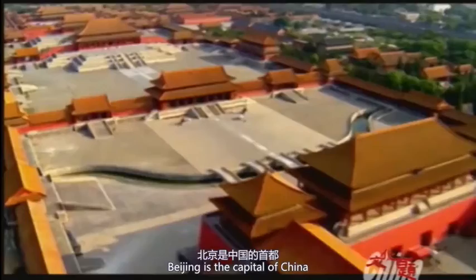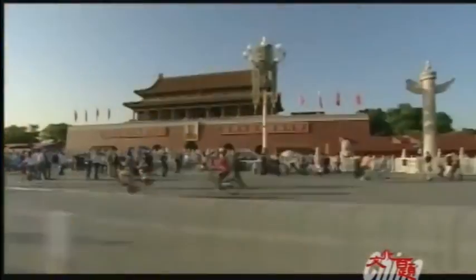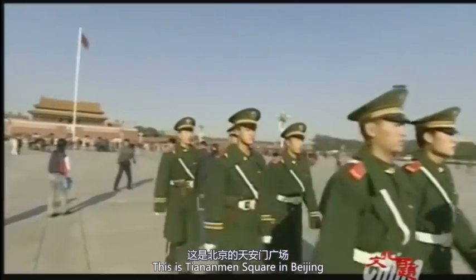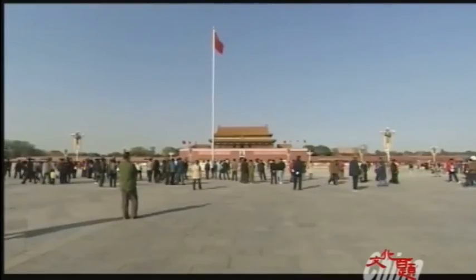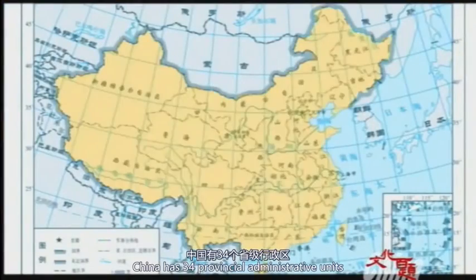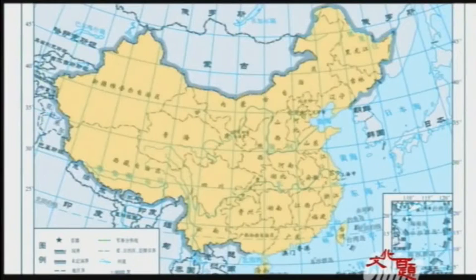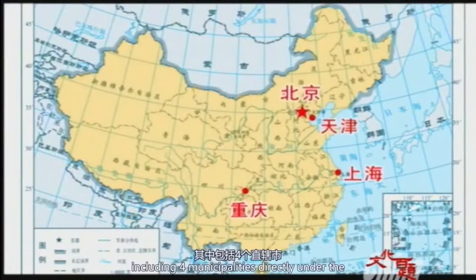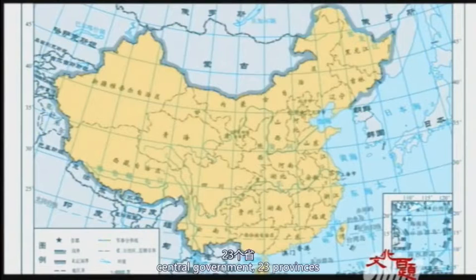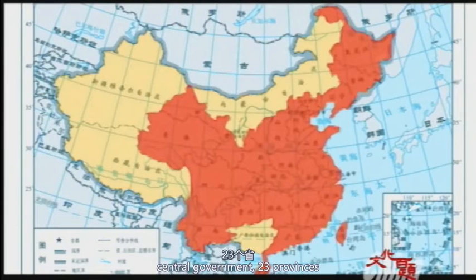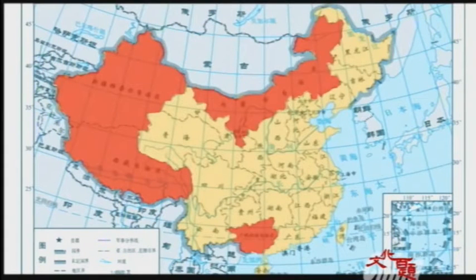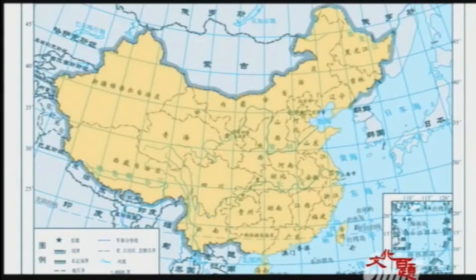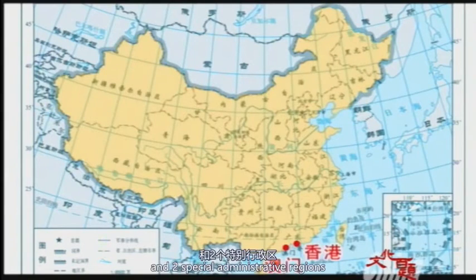Beijing is the capital of China. This is Tiananmen Square in Beijing. China has 34 provincial administrative units, including 4 municipalities directly under the central government, 23 provinces, 5 autonomous regions, and 2 special administrative regions.